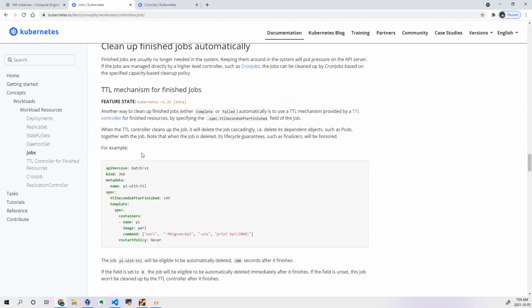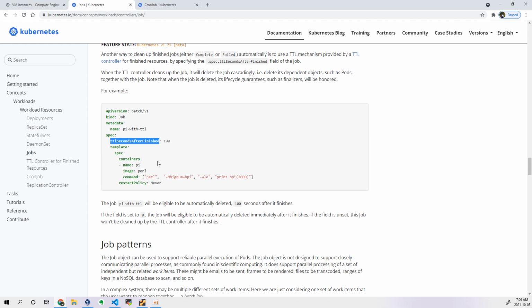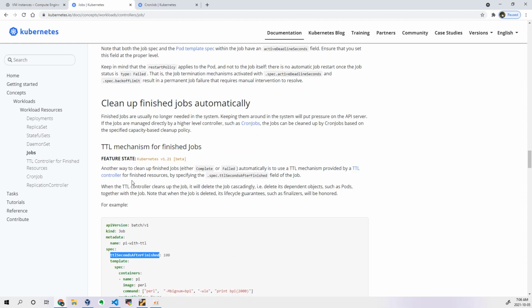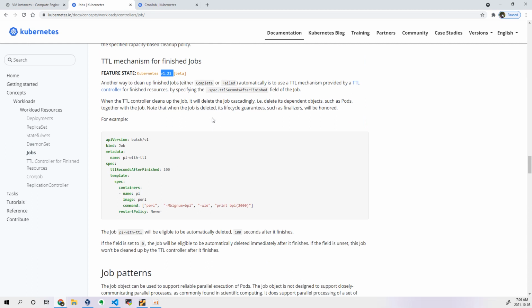If you want to remove jobs, you can add the parameter ttlSecondsAfterFinished. Another way to clean up finished jobs automatically is to use the TTL mechanism provided by a TTL controller. This is a beta feature which was added in 1.21. You add the parameter in seconds, and after that many seconds the job will get deleted automatically. If you want this mechanism, you have to add this parameter in your YAML file or the existing job that you have.